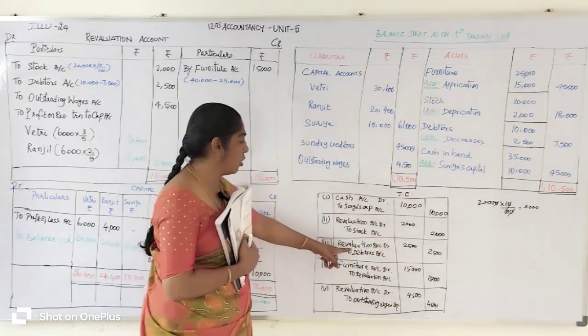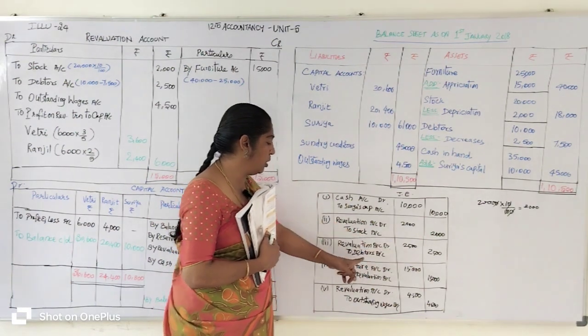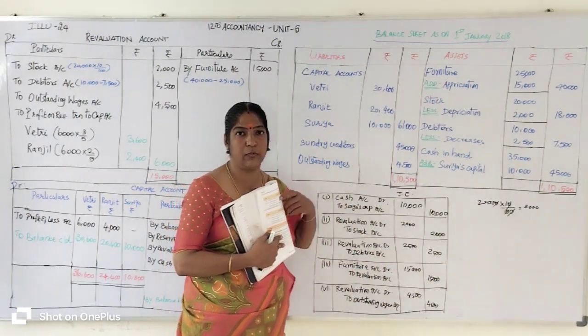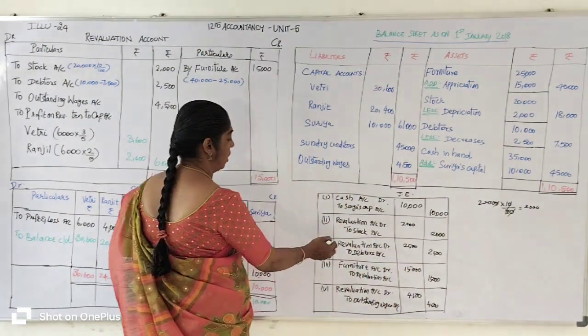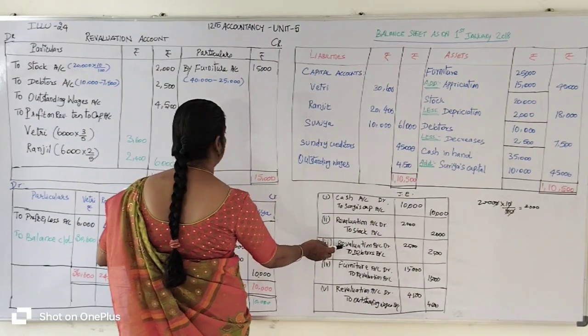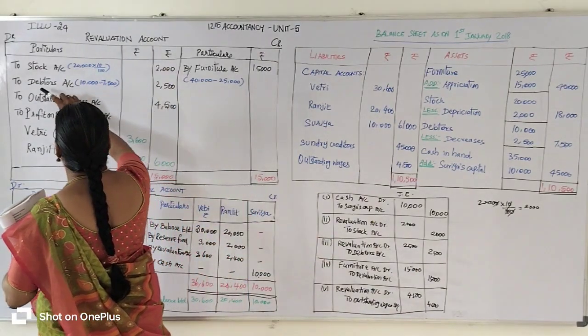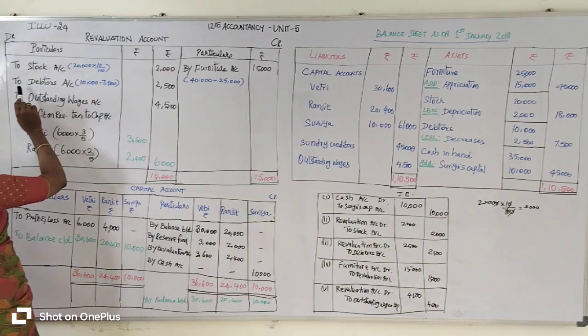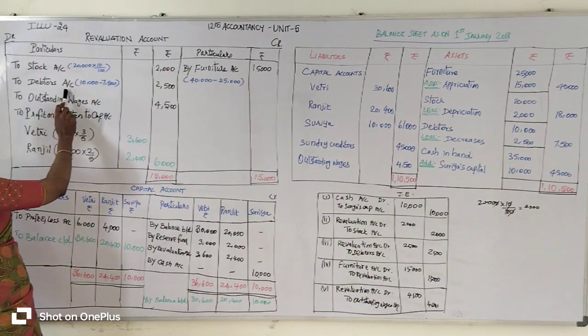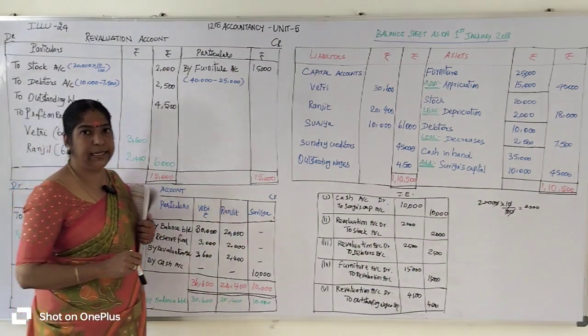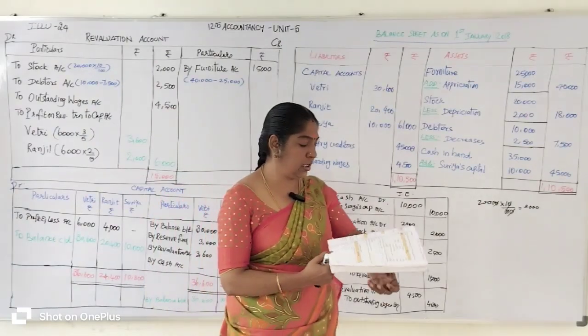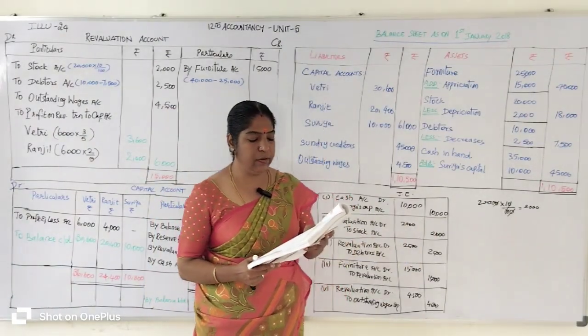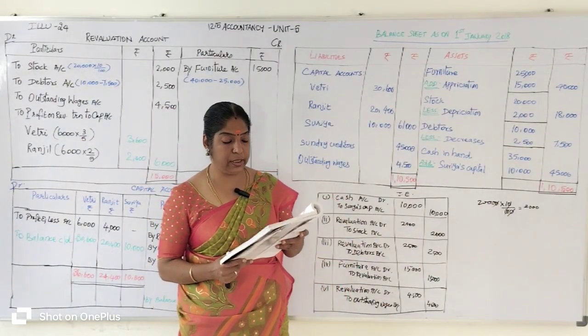So, revaluation account debit 2,500 rupees to debtors account 2,500. So revaluation account is on the debit side. So you go to the debit side of the revaluation account and enter the opposite account, that is debtors account. To debtors account 2,500 rupees entered. The next adjustment is furniture to be revaluated at 40,000 rupees.